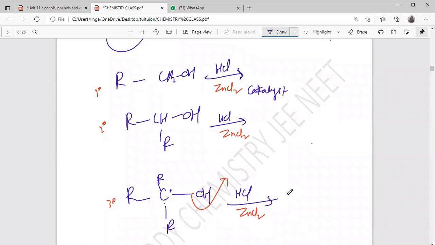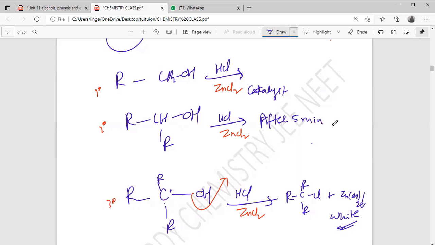So the tertiary alcohols immediately form tertiary haloalkanes. The OH goes here, zinc hydroxide is formed, and we get a white cloudy precipitate. Indirectly, we can say a white precipitate is forming. But in the case of secondary, the reactivity is less, so after 5 minutes it gives the same white cloudy precipitate.